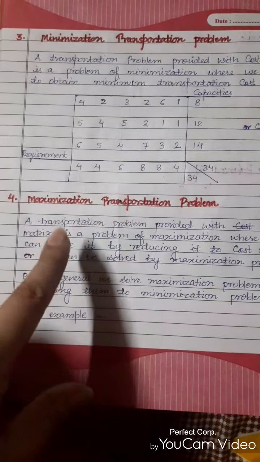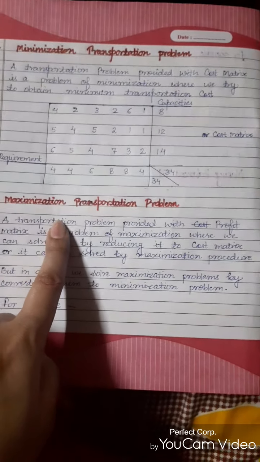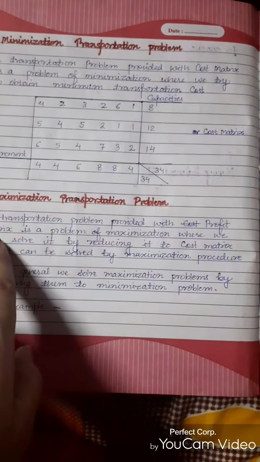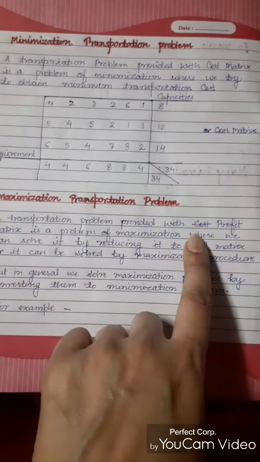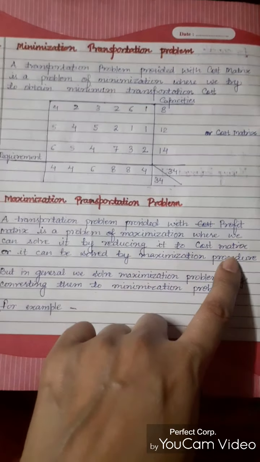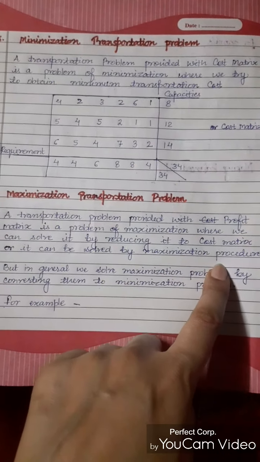So with the help of an example, I am going to explain it to you. What is a maximization transportation problem? A transportation problem provided with a profit matrix, where we can solve it by reducing it to a cost matrix, or it can be solved by a maximization procedure.